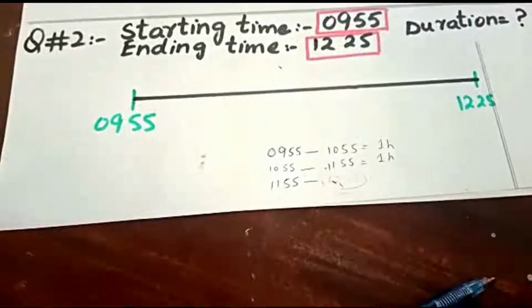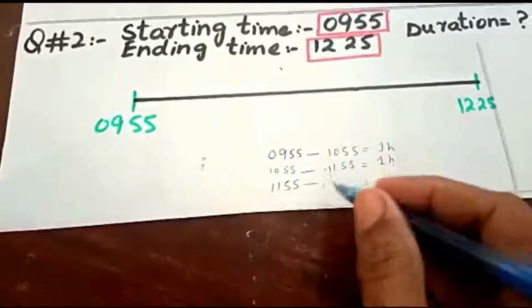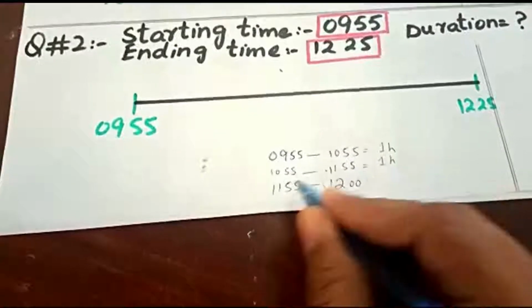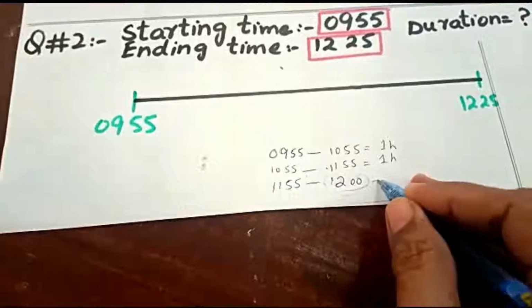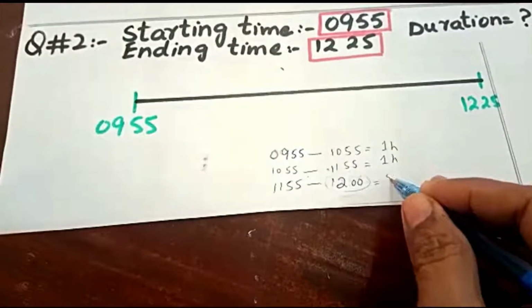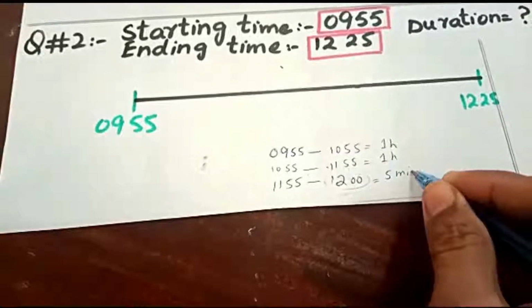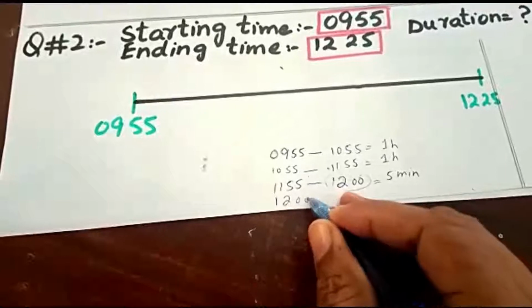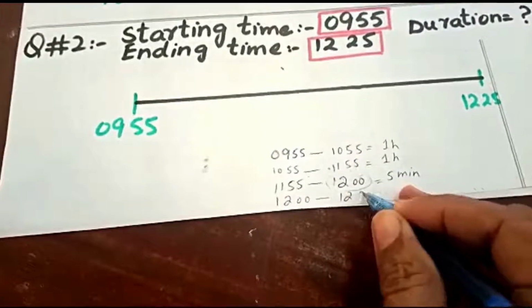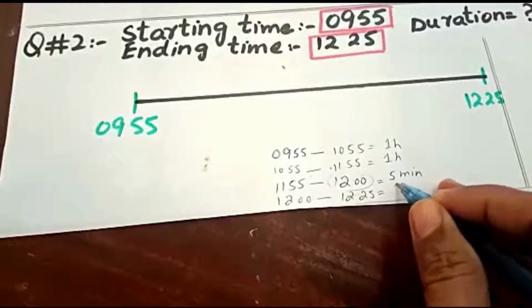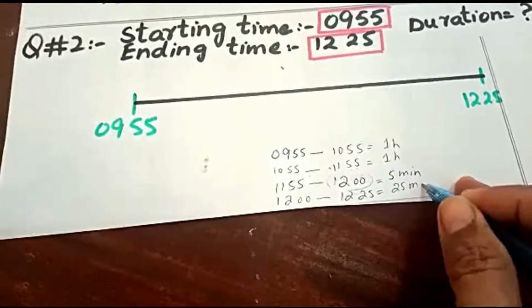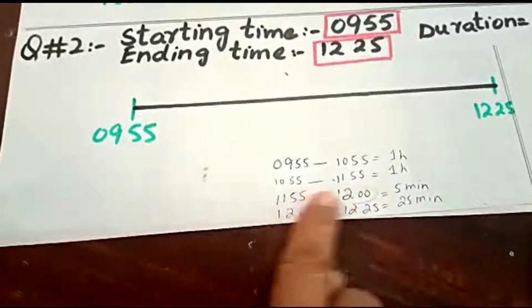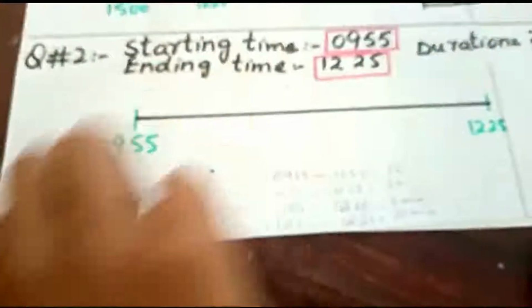We will use 1155 till 1200 hours, which will cover 5 minutes more. Then from 1200 hours to 1225 hours will cover 25 minutes more.